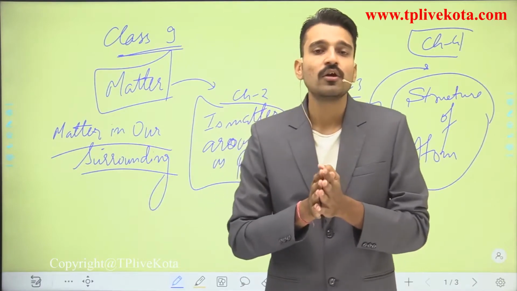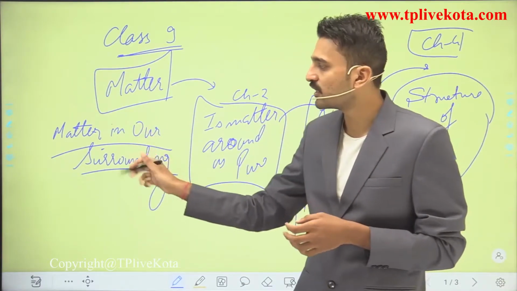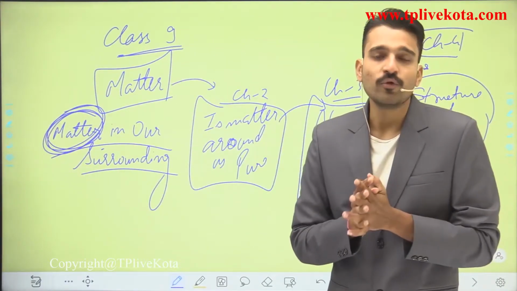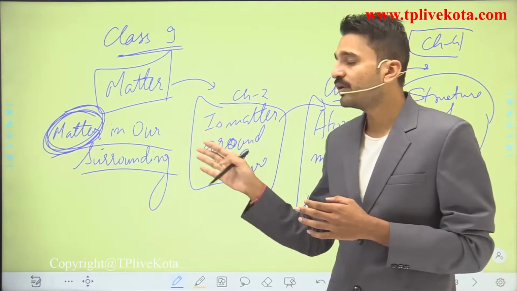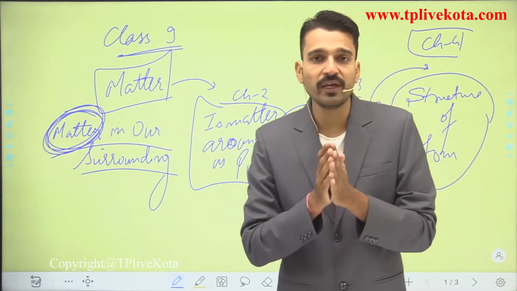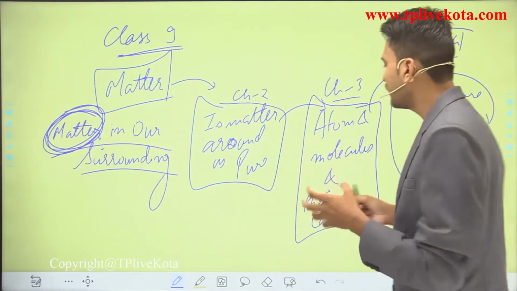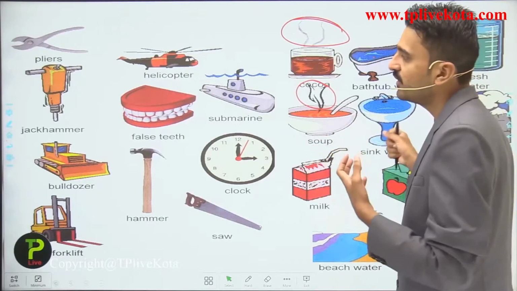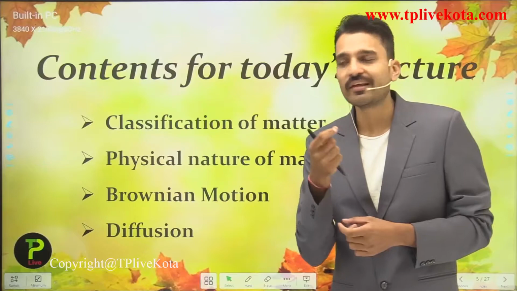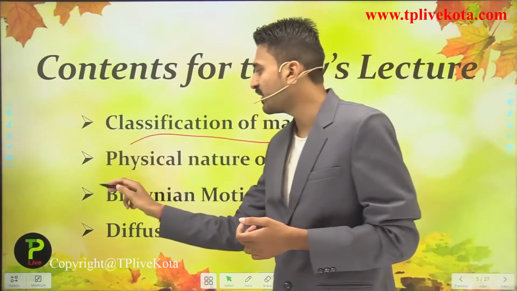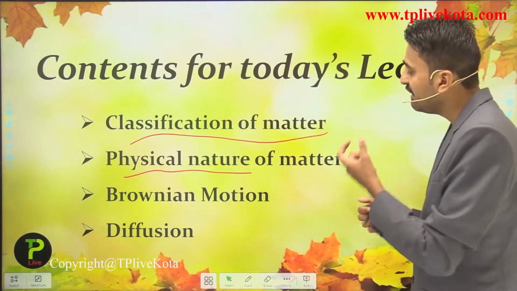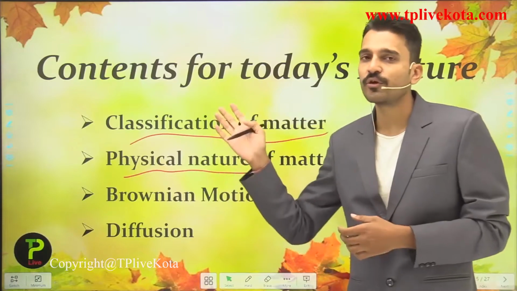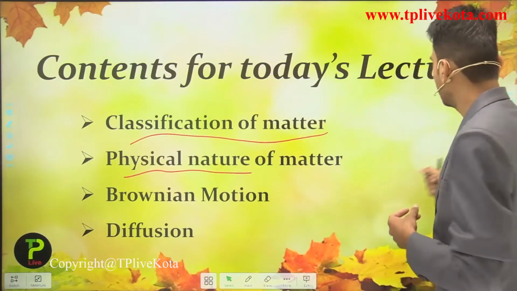And remember students, your whole chemistry is based on this particular term, matter. So matter is very important to you, or you can say that class 9th topics are very important because they are going to make a base for you. So students, moving back, these are some of the examples of matter and the contents for today's lecture. So what are the contents? That is the classification of matter. Next we are moving into the physical nature of matter, and third, the Brownian motion and diffusion. So we are going to see this in this particular lecture, so stay tuned.